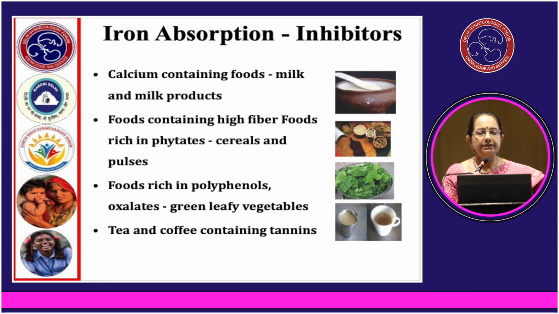Iron absorption inhibitors: calcium containing foods like milk and milk products, high fiber foods rich in phytates, cereals and pulses, foods rich in polyphenols and oxalates, green leafy vegetables, and tea and coffee containing tannins.